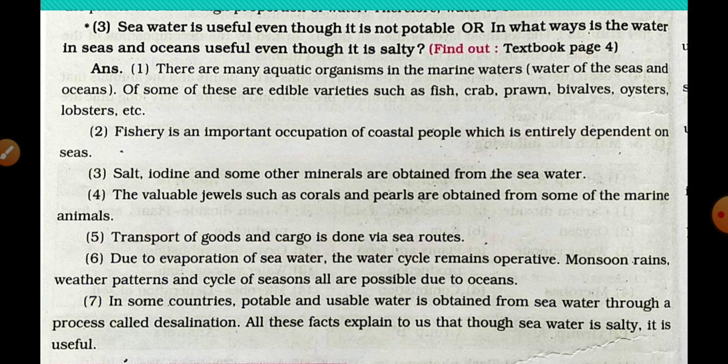Did you understand? We are not drinking seawater, but in some countries, they use seawater through a process called desalination. All these facts explain to us that though seawater is salty, it is useful.